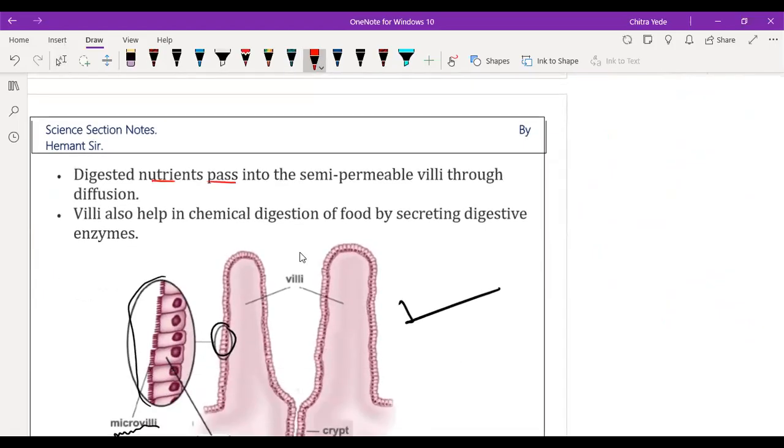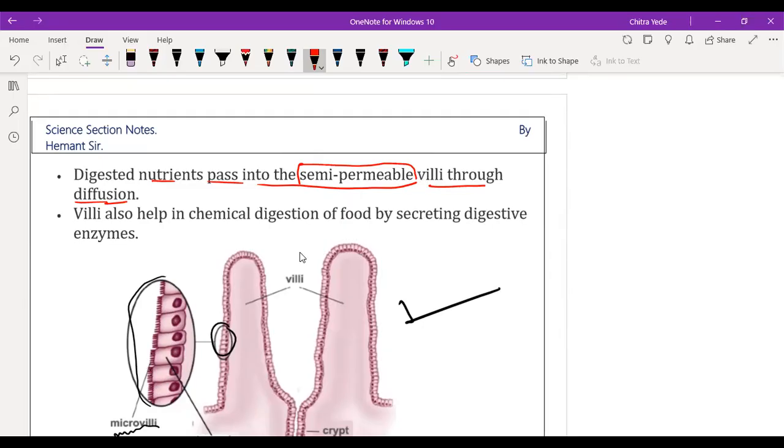Now the next part. Digested nutrients pass into the semi-permeable villi through diffusion. So now we have to understand what is diffusion and what is semi-permeable. Semi-permeable is the membrane which allows the passage of only specific particles through it. Such a membrane is called a semi-permeable membrane.